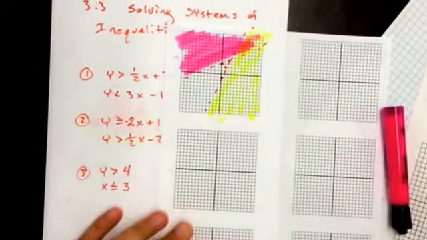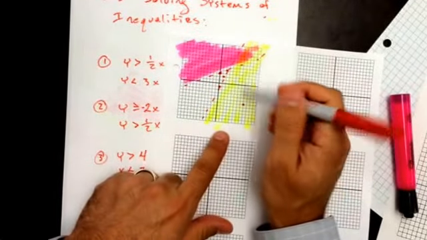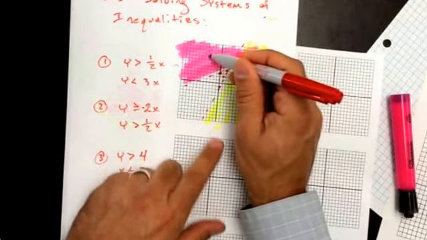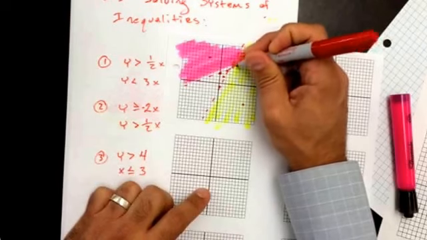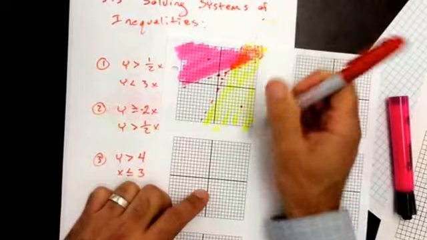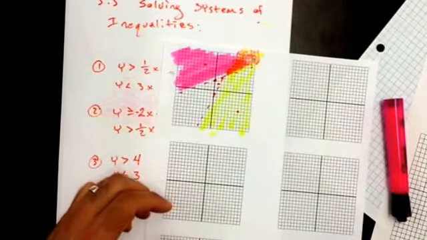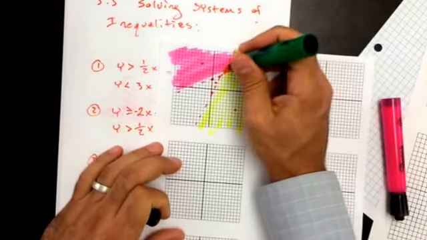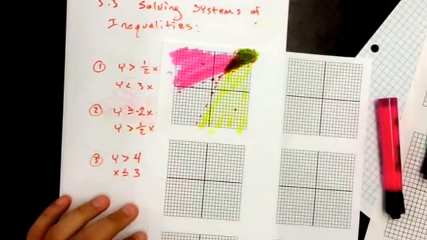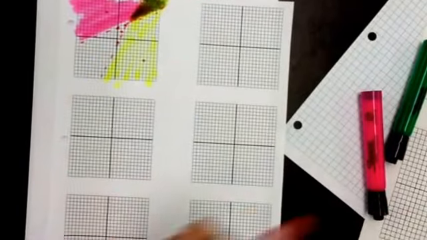So if you notice, I have this portion that's safe from the first one but not the second one. I have this portion that's safe from the second one but not the first one. In here is where it's safe from both of them, and that's my solution set. If you're using a pencil, you can erase everything else, or if you're using a pen or highlighters, you just want to make sure that it's really obvious what area is shaded for both of them. So I'm going to shade it in a third color. So that's the only solution area in there. Okay? Do a couple more.